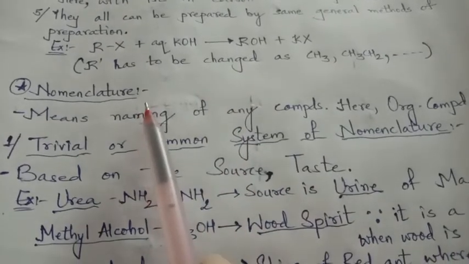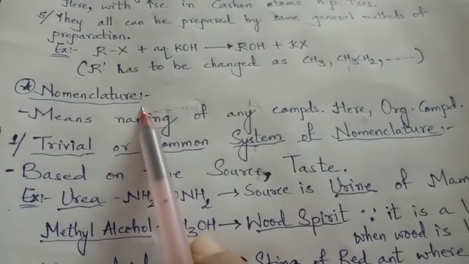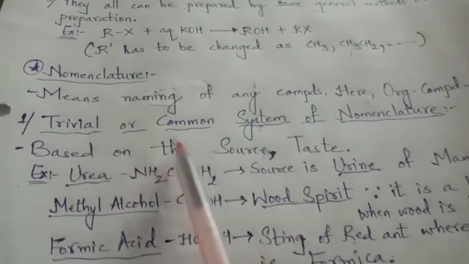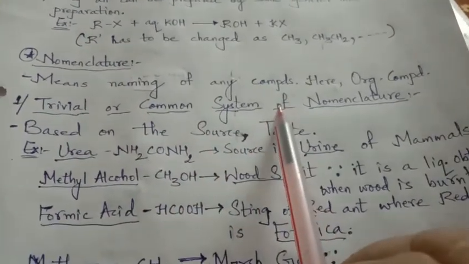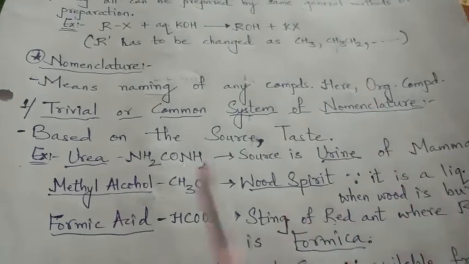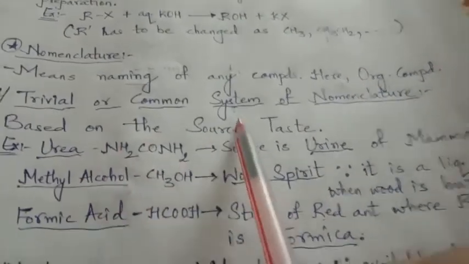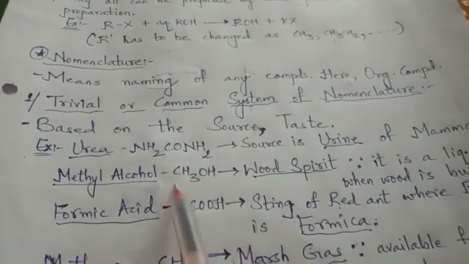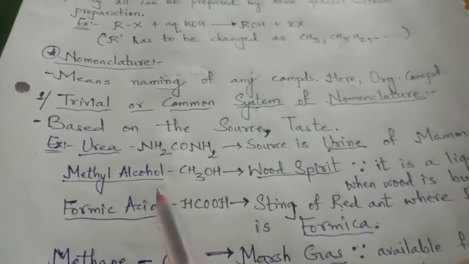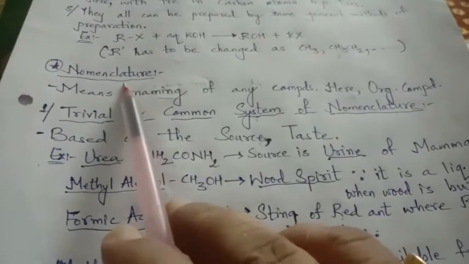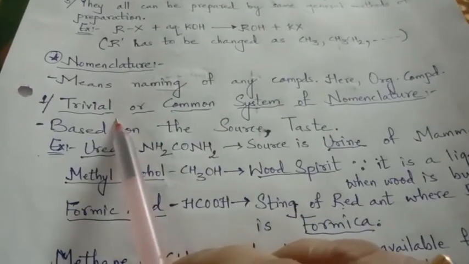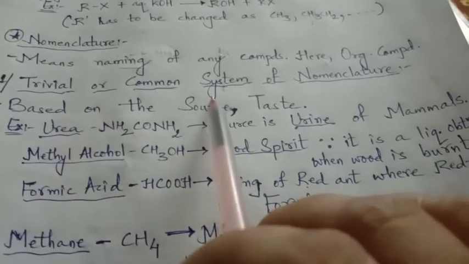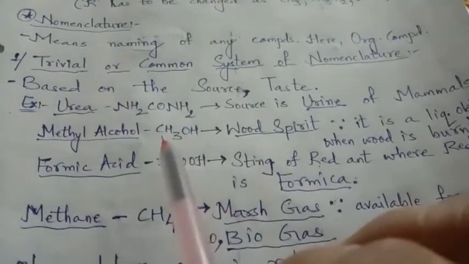And next comes nomenclature, that is the Namkaran Vidhi. Nomenclature means naming of any compound. Here we will talk about organic compounds. Later, in your 12th standard, you will learn the nomenclature of coordinate compounds, complex compounds, complex salts also. So the very first system of nomenclature is termed the trivial system, or we can say the common system of nomenclature.